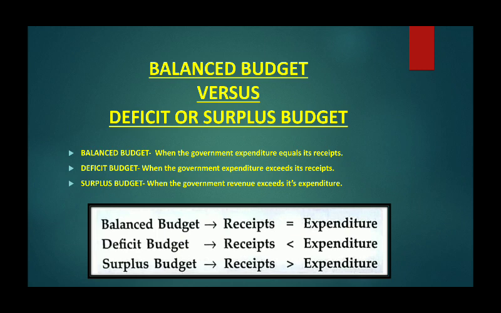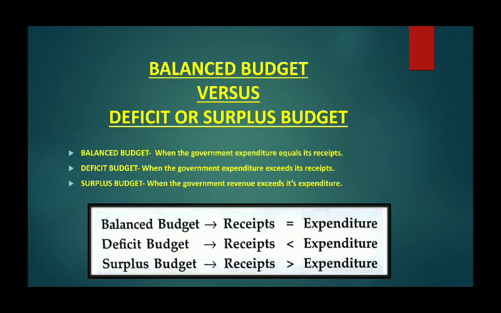Now, balanced budget. First of all, let us know the meaning of the three. Balanced budget means when the government receipts are equal to government expenditure. The estimated receipt of the government is equal to the planned expenditure of the government.